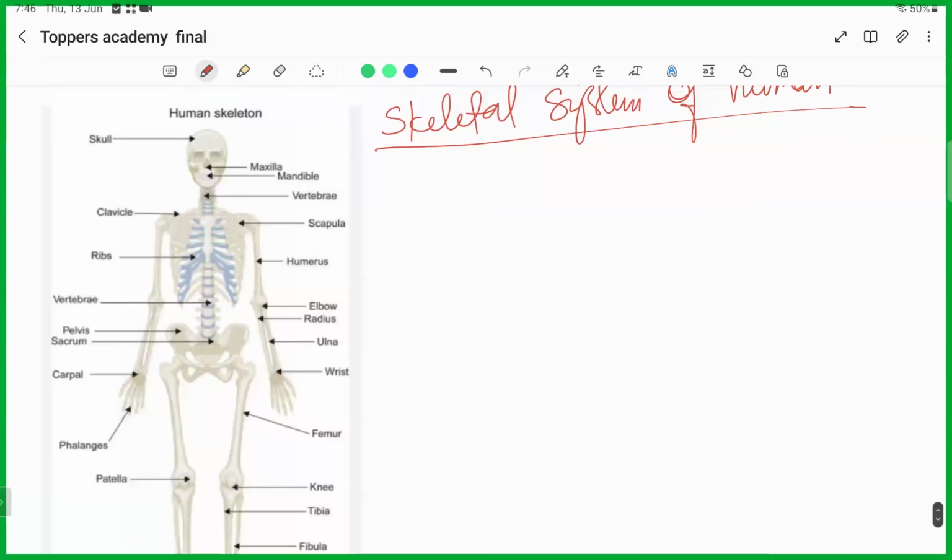Can anyone tell me the number of bones present in the adult human body? Anyone? 206. Yes, it's 206. What about during the embryo stage or the development stage?